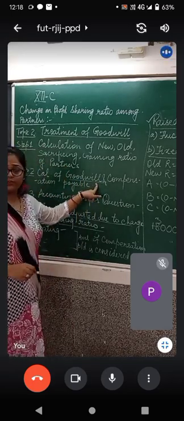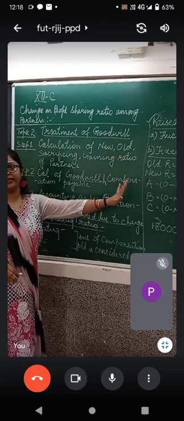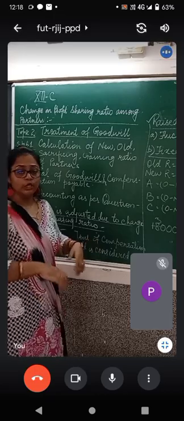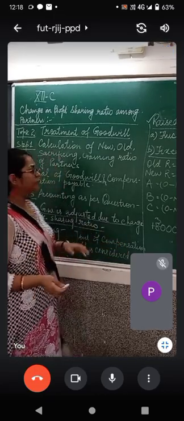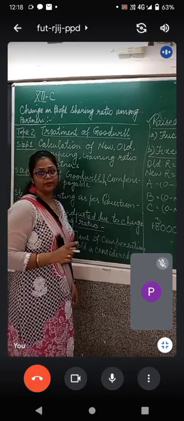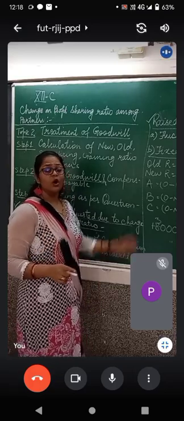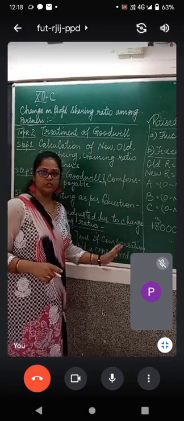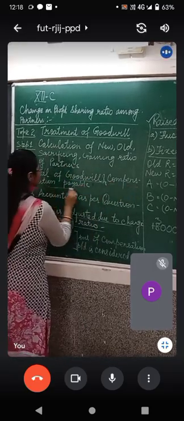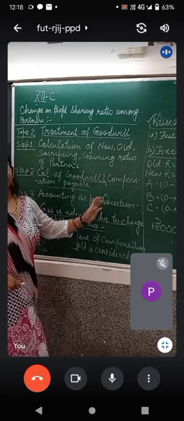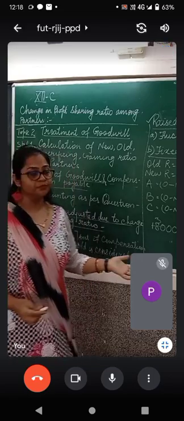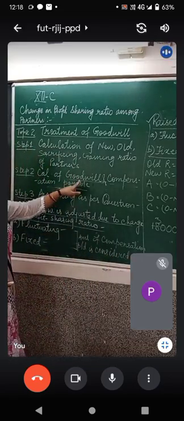Why have I said calculation of amount of goodwill? Because in that question it was given as 18,000. But sometimes you have to calculate the amount of goodwill using the average profit method, weighted average profit method, or super profit method. So in that case we have to calculate the amount of goodwill also. In your book, question number 5, 6, 7, 8 are all based in totality on these journal entries. So calculate the amount of goodwill and also the compensation payable. Remember, 18,000 is the total goodwill, but 6,000 is the amount for compensation.